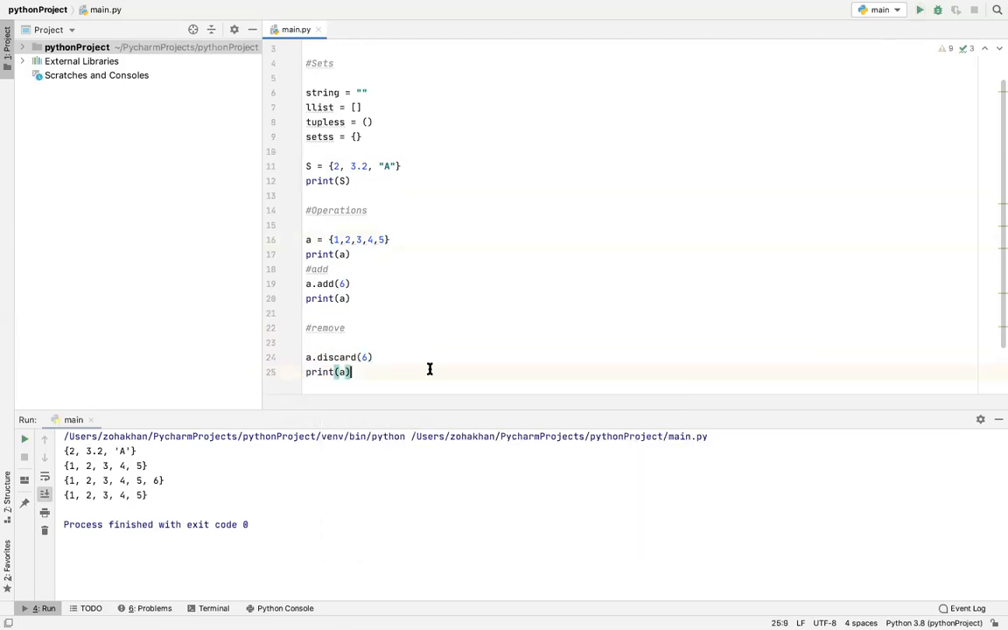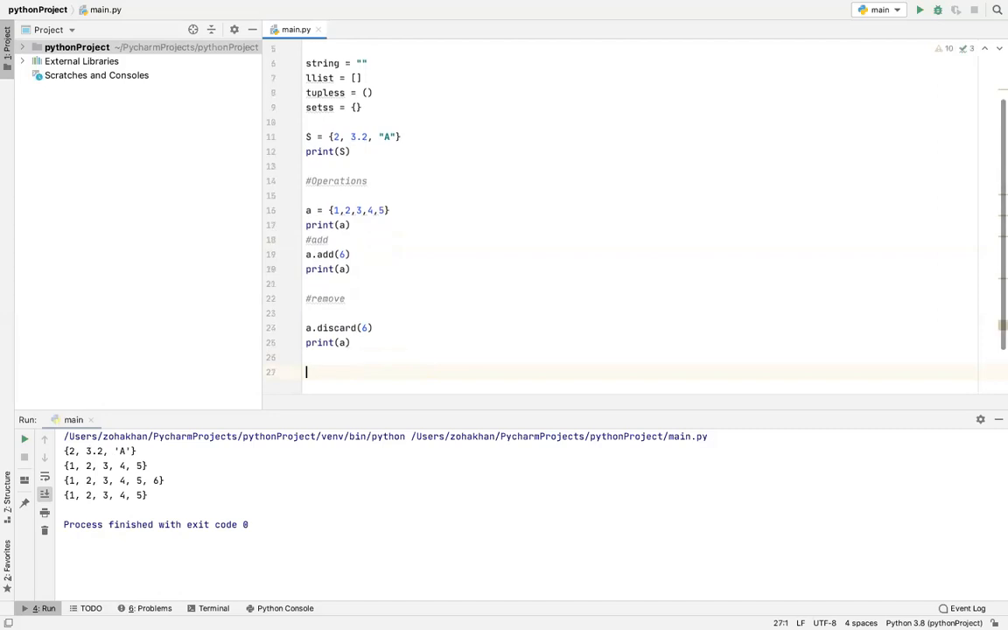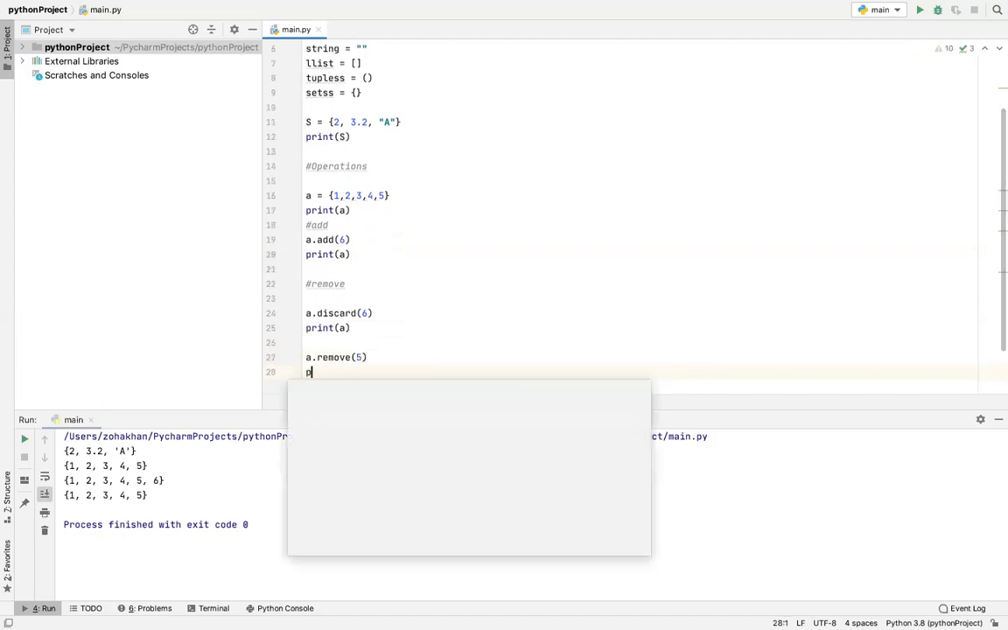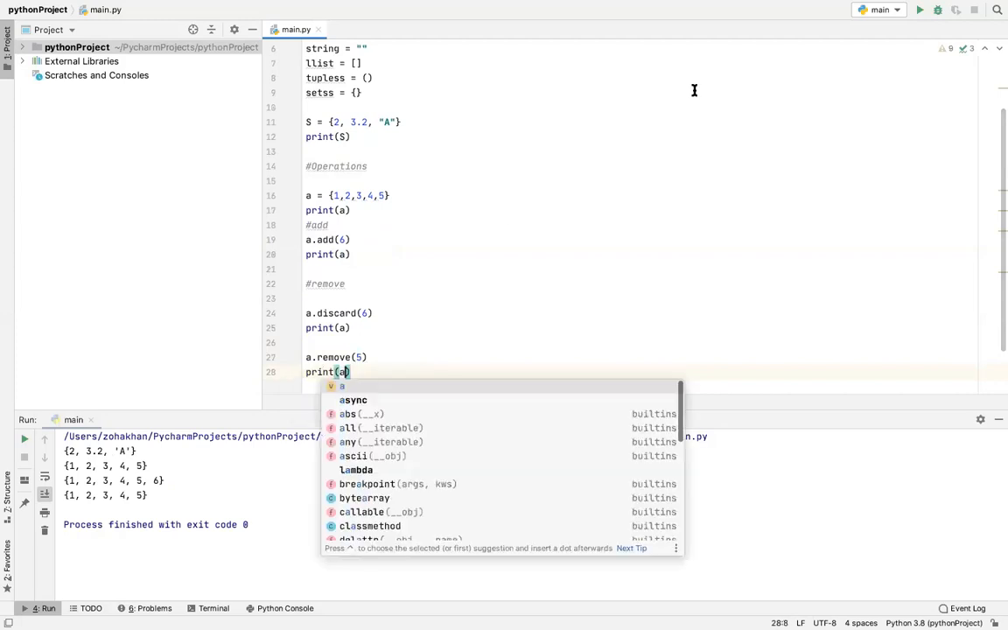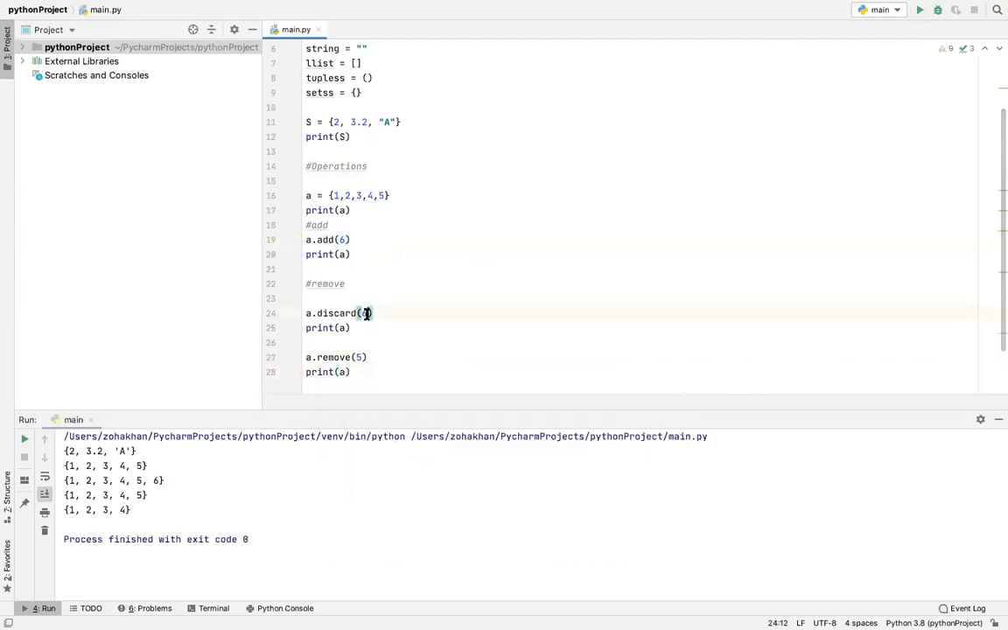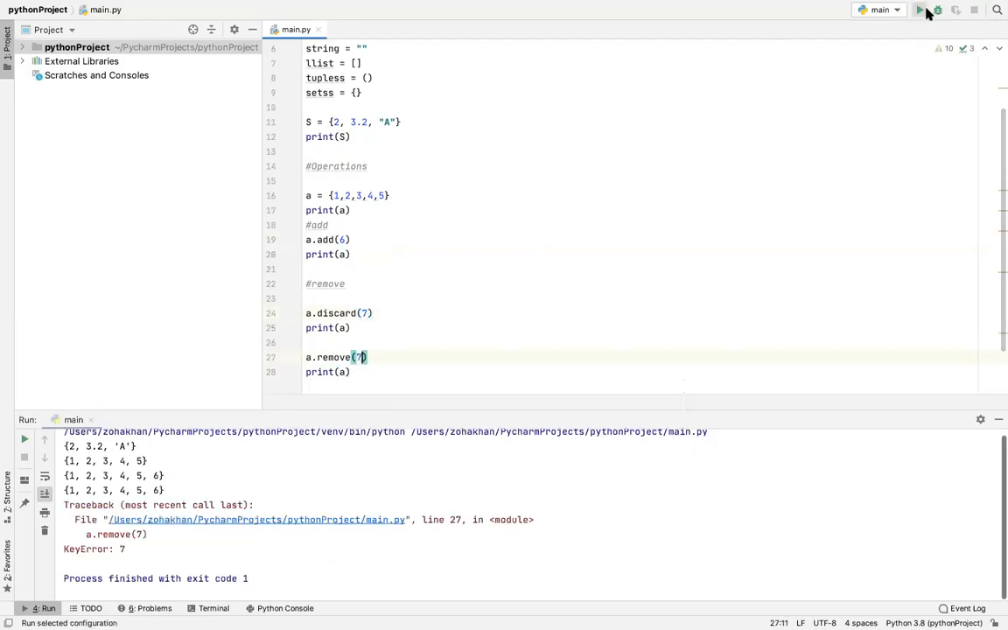Another way is to use a dot remove 5, and then let's print our string again. And let's see. Good. However, say I want to discard a certain value which is not there. So these two functions will function differently.